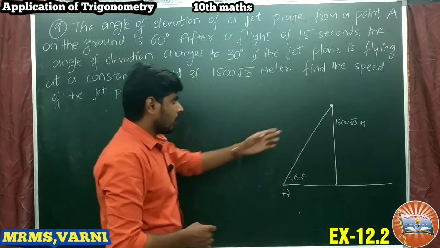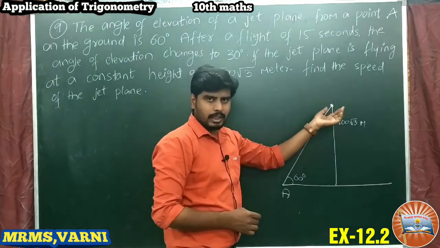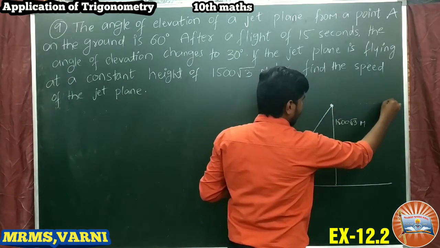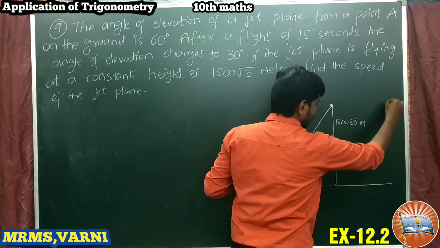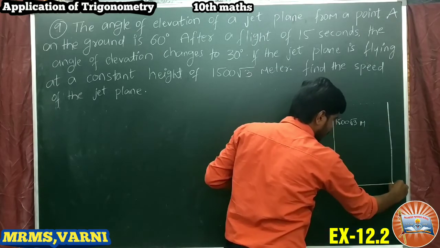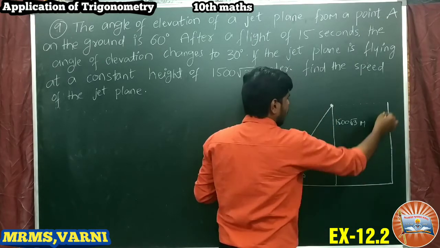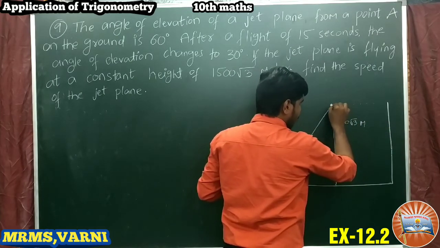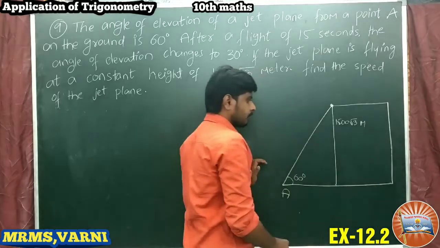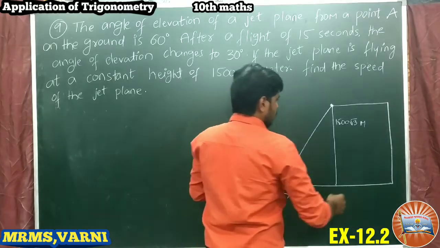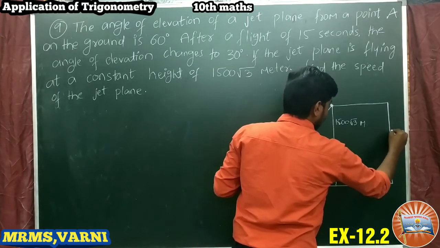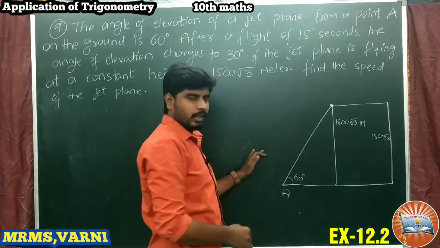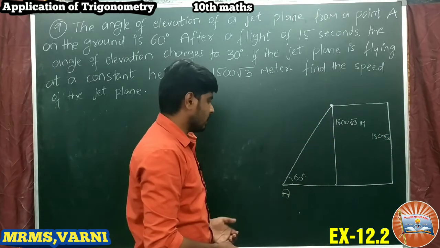So the plane is flying here, and after 15 seconds it will be here. So it has traveled from here to here. This is also the same height, 1500 root 3 meters, because the jet plane is flying at a constant height.